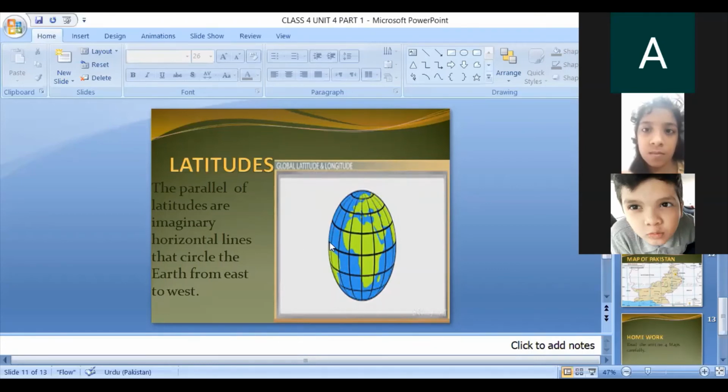Okay, this is the equator. This is the imaginary line which divides the earth into two equal halves, and these are lines of latitude. With the help of both lines, lines of longitude and lines of latitude, we can find the location of any country. Do you know how many countries there are in the world? 196 countries, more than 196 now. So with the help of longitudes and latitudes, we can find the location of any country.